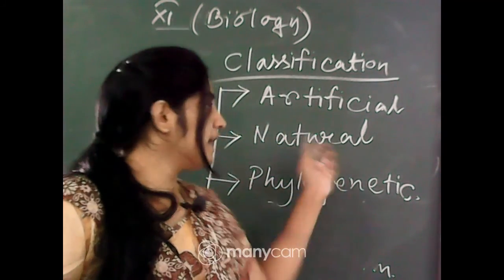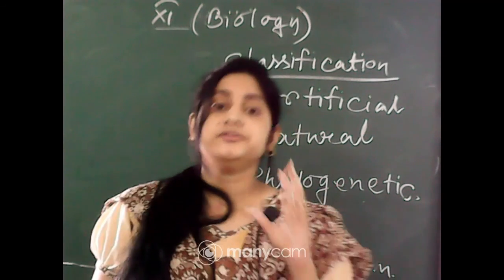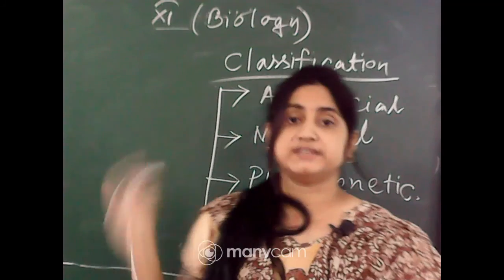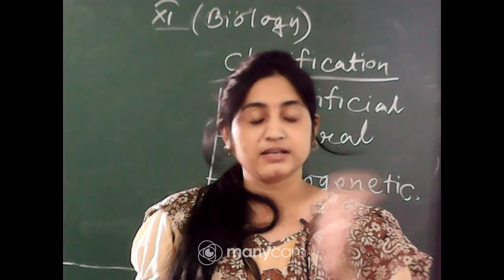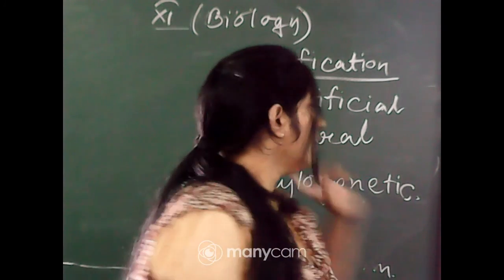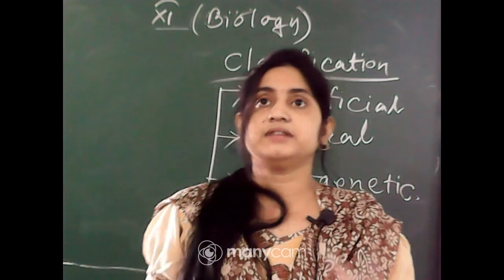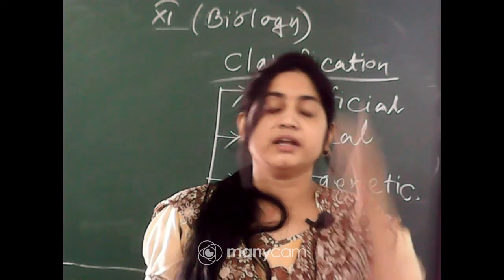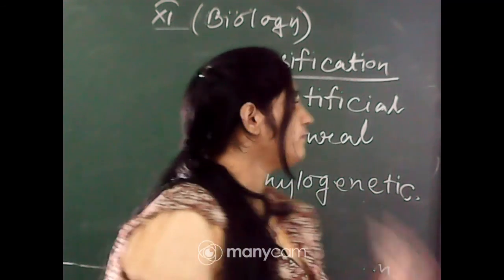Okay. Natural, not only the external characteristics, the internal characteristics are also considered. So the classification which is based on not only the external characteristics, the internal characteristics too, is called natural, because the internal characteristics mean their internal structure of the body, that is embryology, anything, okay. And the another one, phylogenetic.